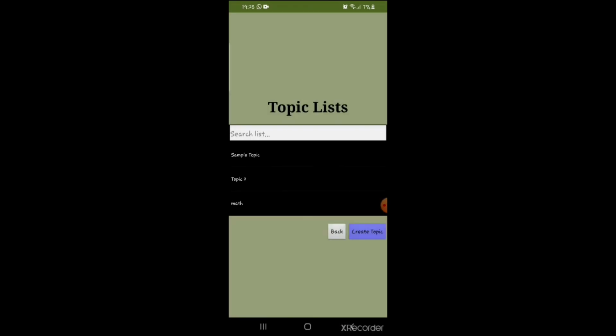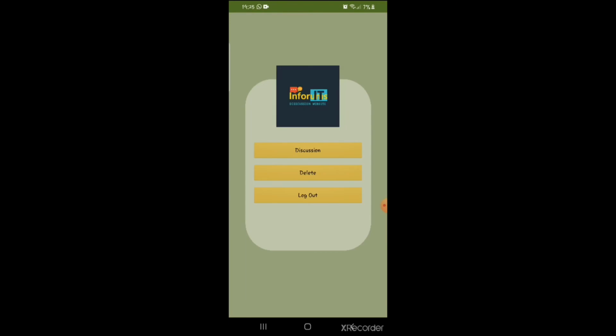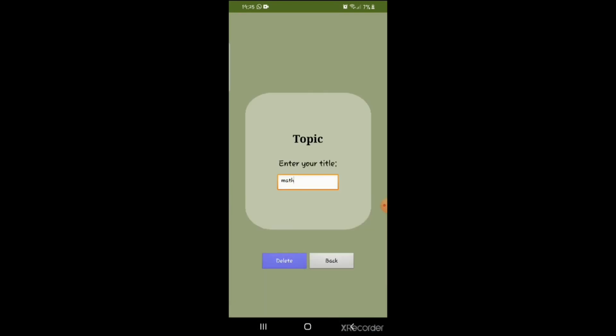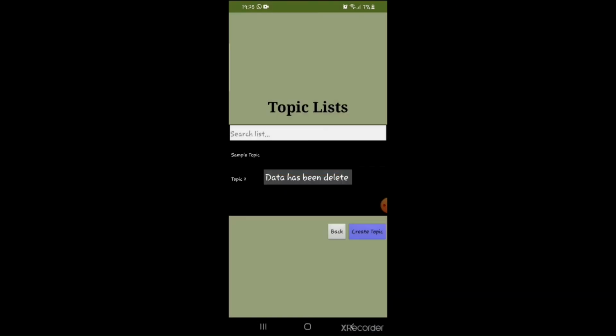So here is your new topic. If you want to delete, you can go to the delete button and key in any title you want to delete. So the math topic has been deleted, and you can log out.